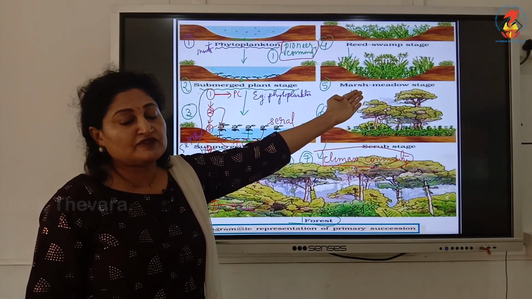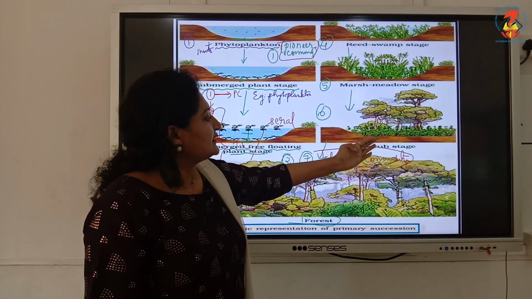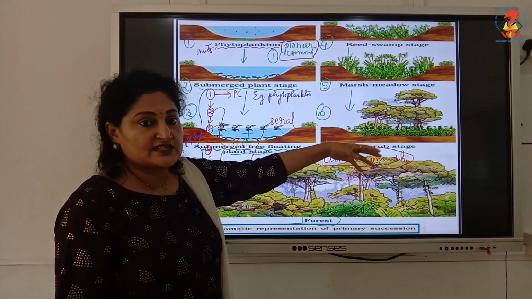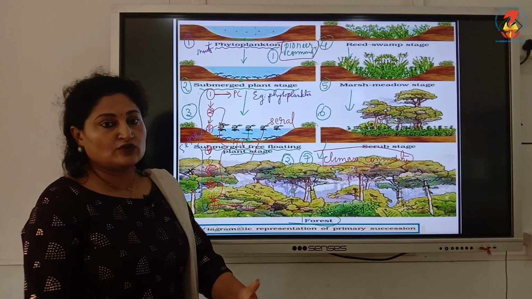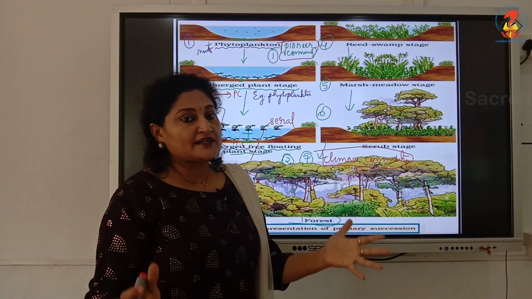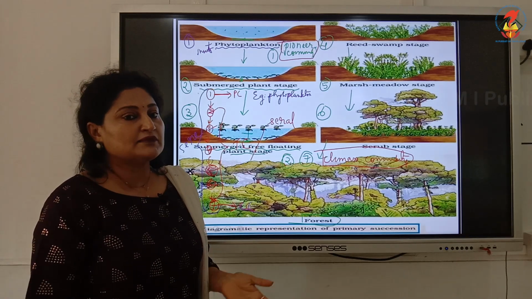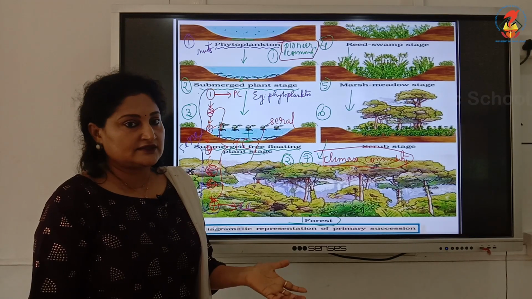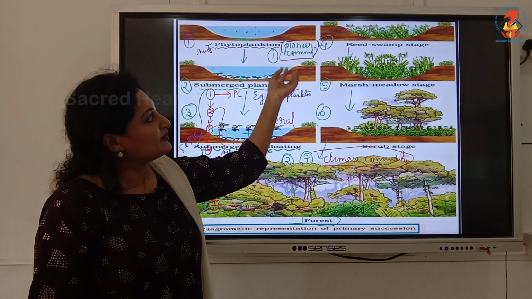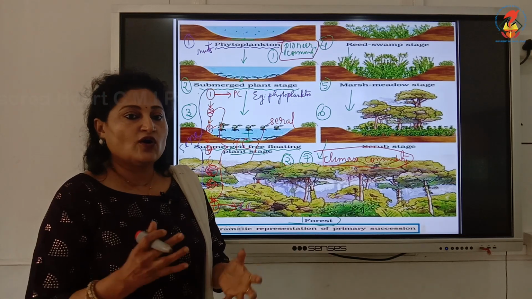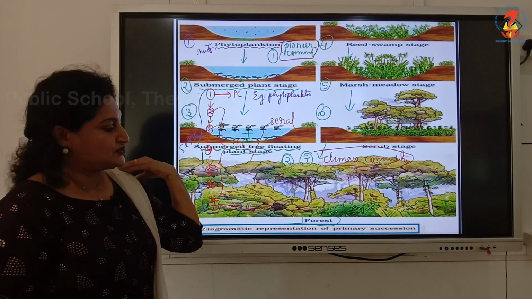Marsh meadow stage, definitely there will be the amphibians, lots of frogs, even reptiles. Then moving to the scrub stage, again we can see little more of rodents coming here along with the plant species. And finally the forest, we know what it comprises, both the plant species and animal species. So both the species are involved, but each stage is named after the plant species because they dominate. So that should not be a factor that is lingering in your mind, why we are not mentioning of animals. Definitely along with the plants, animals thrive, but it's named after the plant species.